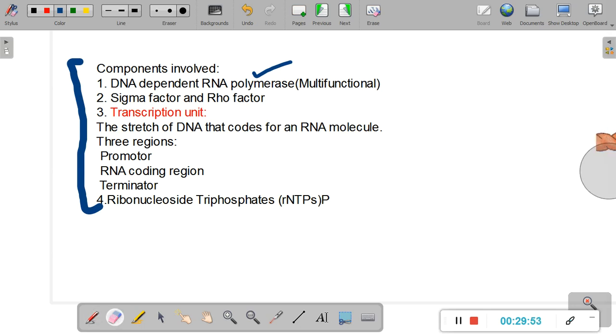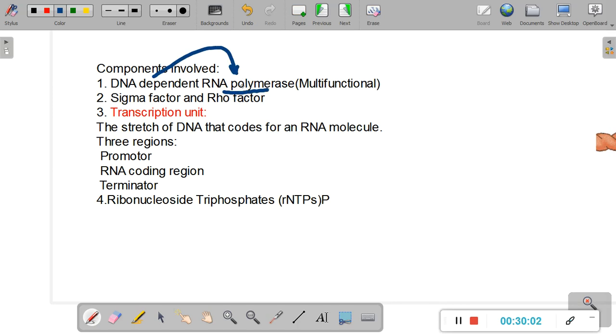So what are the different components that are required? The first component is an enzyme called RNA polymerase, but specifically DNA dependent RNA polymerase. This particular polymerase cannot act in the absence of DNA, so this is called DNA dependent RNA polymerase. It is a multifunctional enzyme, which we will see in a little while. This is multifunctional.